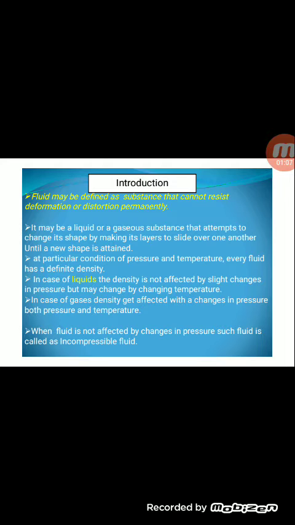At a particular condition of pressure and temperature, every fluid has a definite density. In case of liquid, the density is not affected by slight changes in the pressure, but may change by changing the temperature. But in case of gases, density is affected by change in pressure or both pressure and temperature. But there is some fluid that cannot be affected by these changes. Such fluid is called an incompressible fluid.